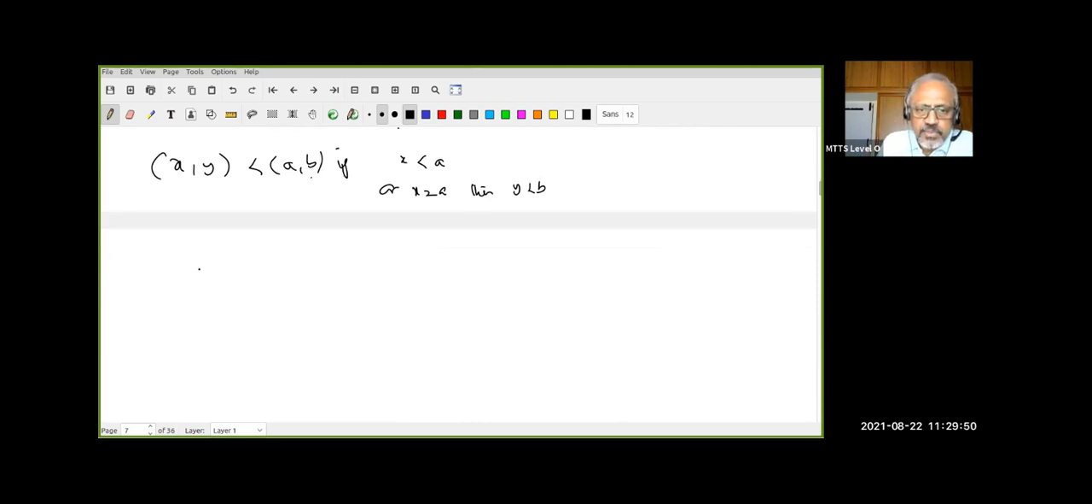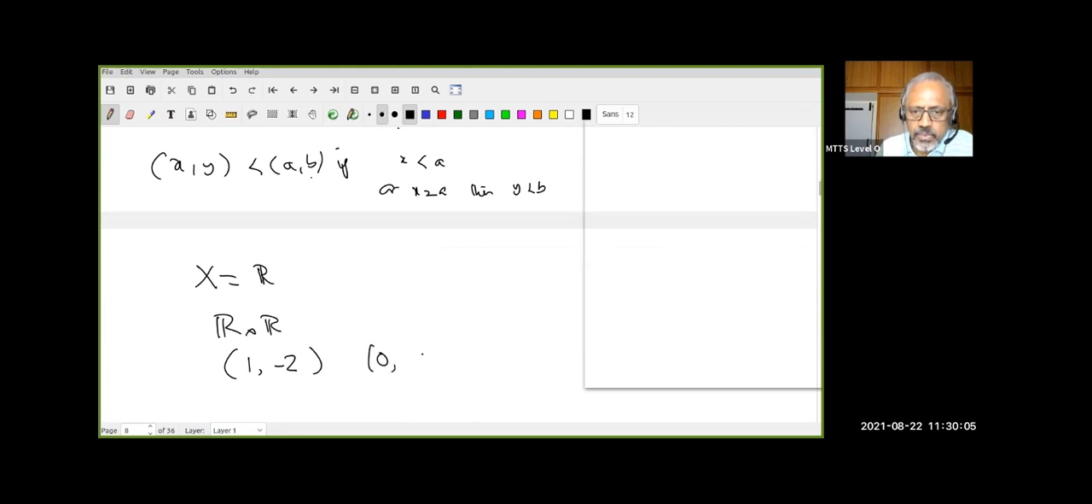Now let's look at X equal to R with the standard topology. Therefore, let me look at R cross R. Right. Now let me look at, okay, (1, -2) and (0, 10). Which is bigger, which is less than the other? How many of you know the answer? Quick.